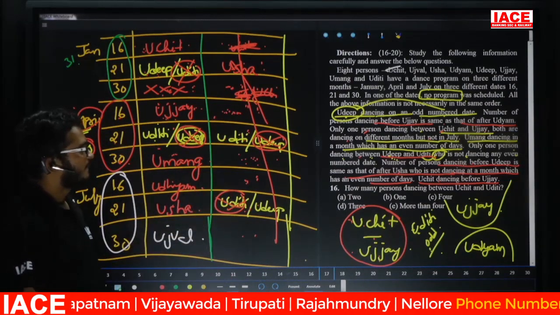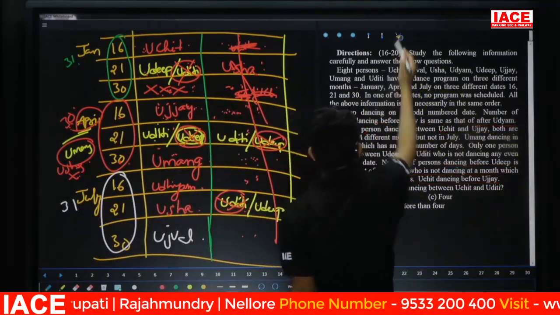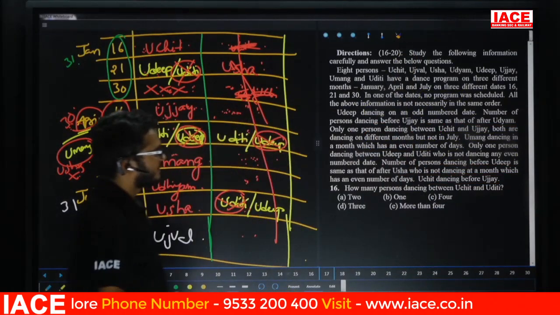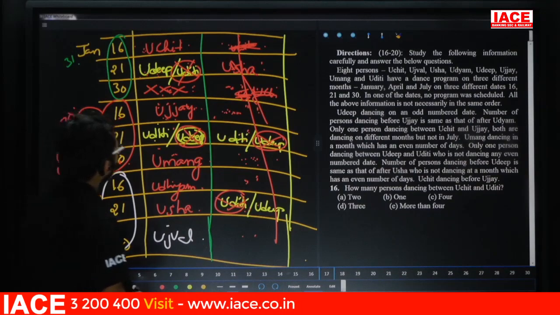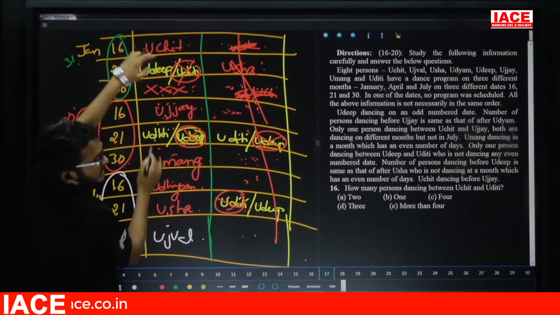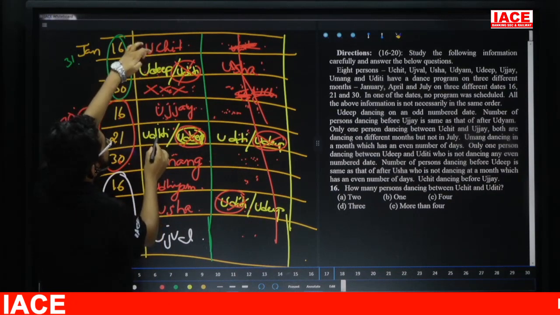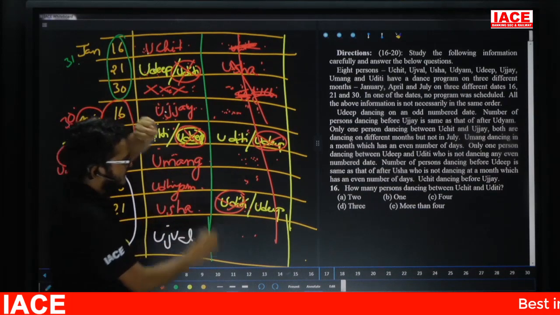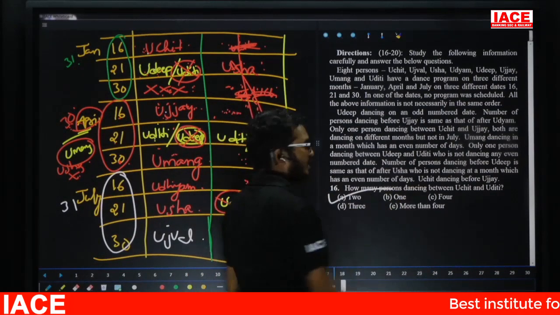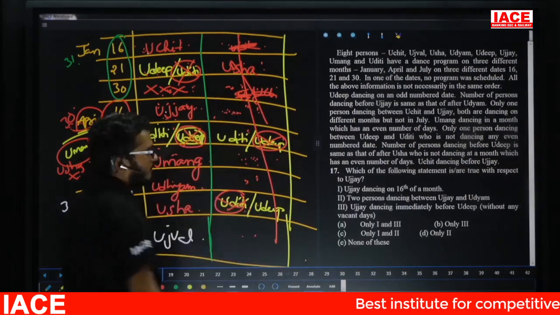Now take questions. Question number 16. How many persons dancing between Uchit and Uditi? Udip, Vijay. 2 persons here we are having. Then answer is Option A. Question number 16, Option A. Question number 17.